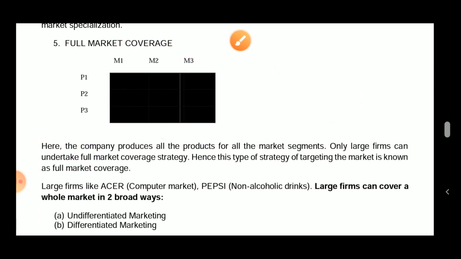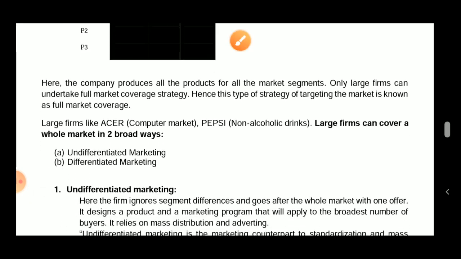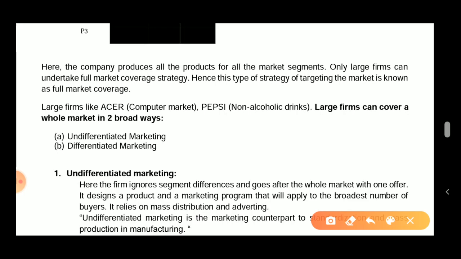Now see, I've given an example over here. Large firms like Acer, that is a computer business, and Pepsi, non-alcoholic drinks. Large firms can cover the whole market in two broad ways. Now there are two different strategies in this: differentiated marketing, and second is undifferentiated marketing.